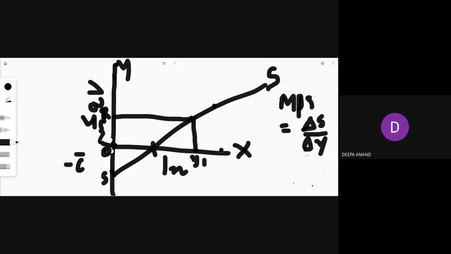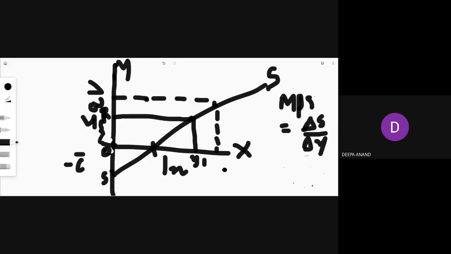Earlier we talked about only one point. Take another point, and join it to saving on the y-axis and to income on the x-axis. This is the changed point.